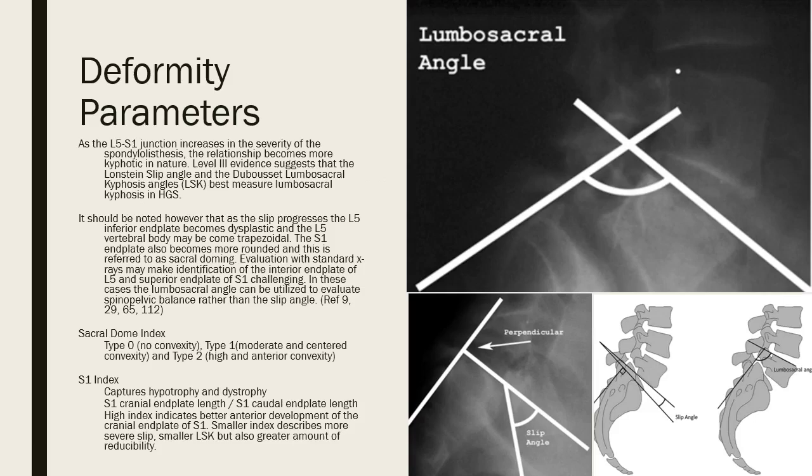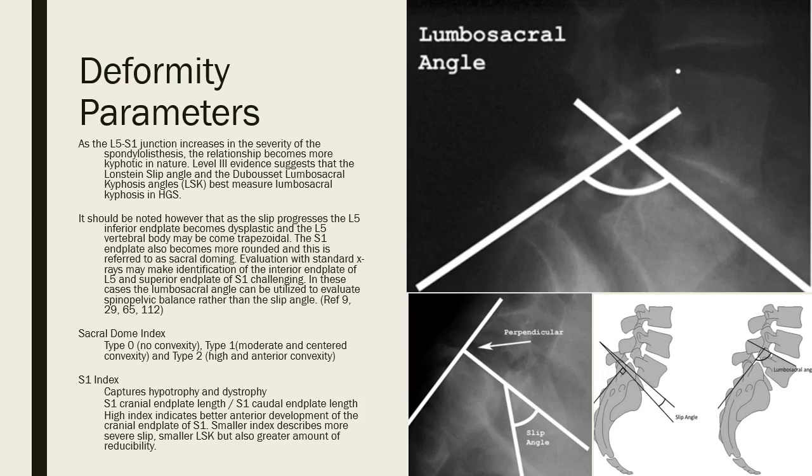More than the Meyerding scale, the Boxall or lumbosacral kyphosis angle is more closely a morphologic prognostic factor. In the pediatric and adolescent literature, the normal lumbosacral angle measures between 90 to 110 degrees. The majority of these measurements are able to be evaluated on standing x-rays. However, CT may be useful to assess the degree of sacral doming that may also be present.